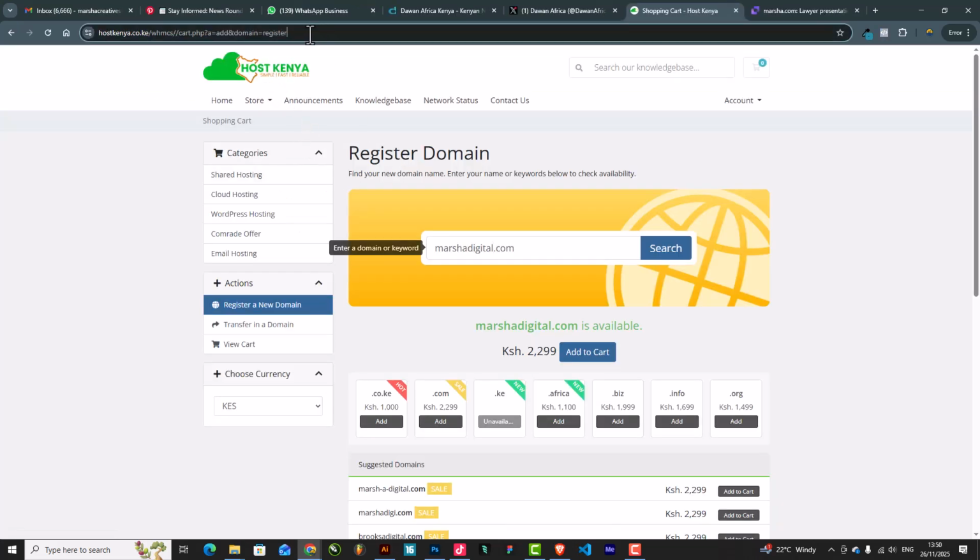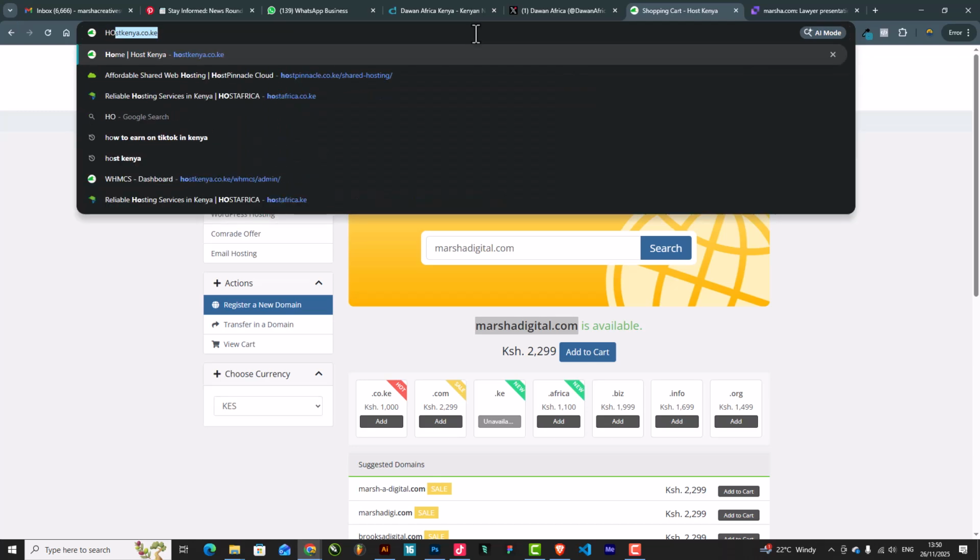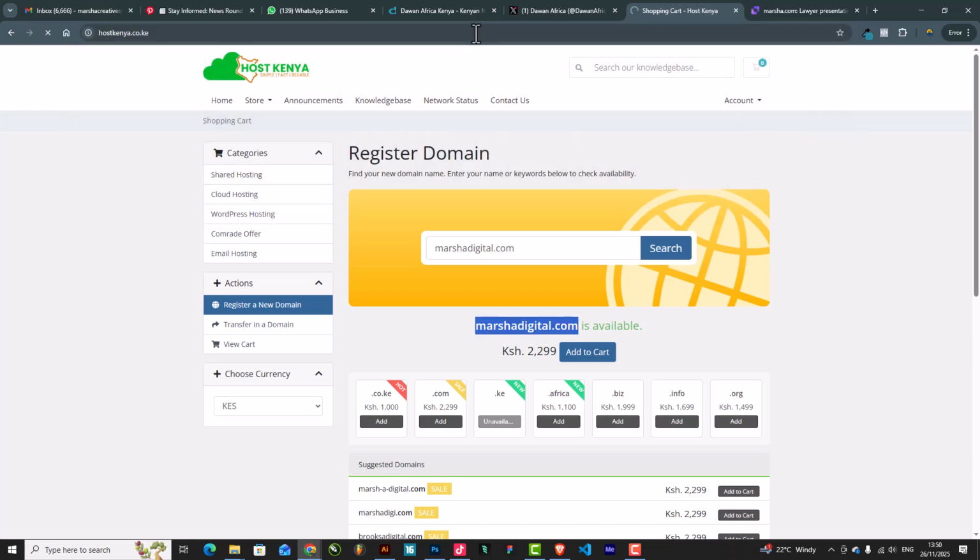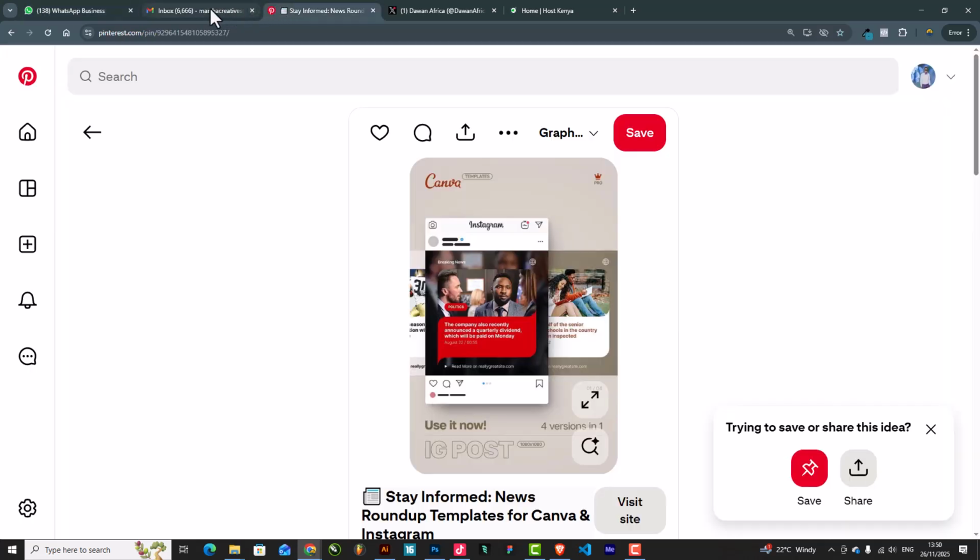So we're going to buy. I've already confirmed the domain is available. Here it is, but let me show you the process. This is where I buy all my domains and hosting. So just go to hostkenya.co.ke. This was me doing research about the domain and all of that.